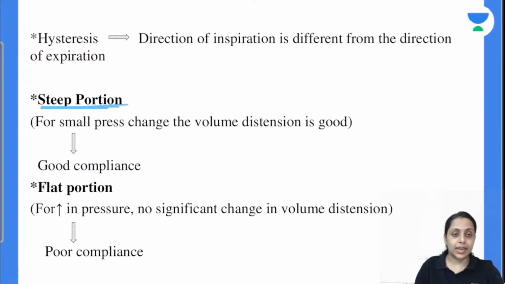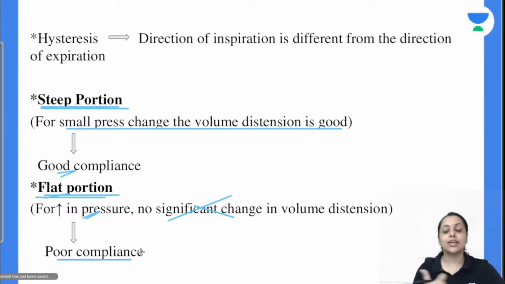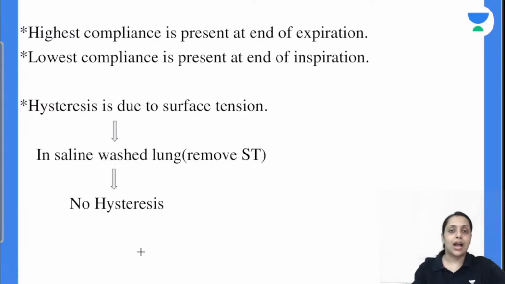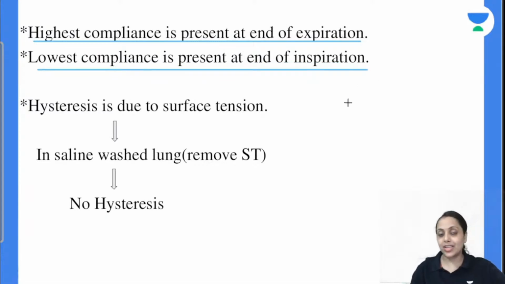Moving further, steep portion of a curve. What does it indicate? It indicates that for a small pressure change, volume changes more, and that is indicating the good compliance. So a steep portion of compliance curve is indicating the good compliance. While flat portion क्या indicate करता है? Flat portion indicates that for given change in a pressure, volume change is less or there is no volume change, and that is indicating the poor compliance. So do remember, steep portion indicates good compliance, flat portion indicates poor compliance. Moving further, highest compliance कब होता है? At the end of expiration. Lowest compliance कब होता है? At the end of inspiration.